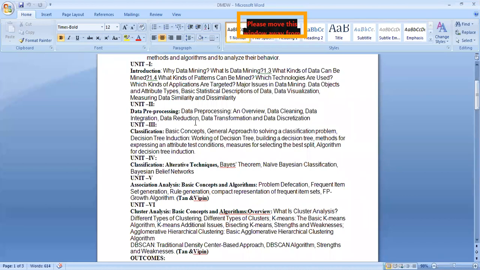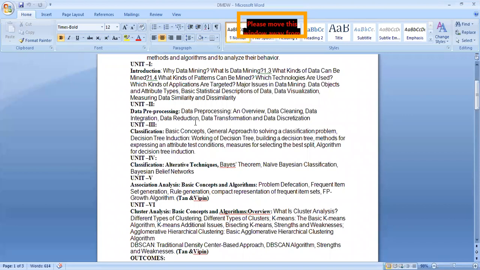Once you go to data warehousing, you arrange the data into the data warehouse. Then you have to mine the data from the data warehouse. Here you use the classification concepts, association analysis, and cluster analysis. Based on the data points, you analyze the data.